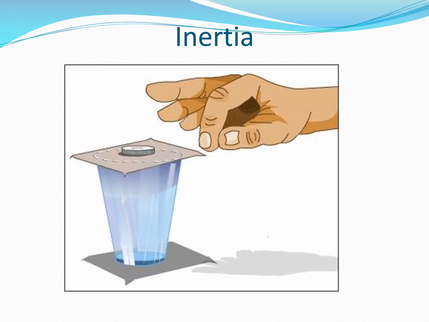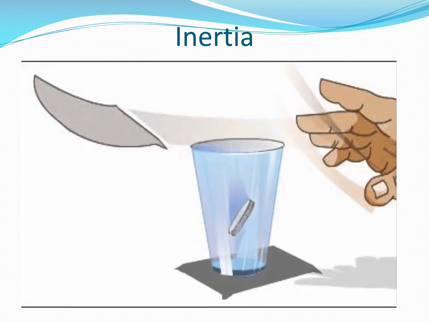Now moving to inertia. Inertia is the tendency of a body to either be in the state of rest or to be in motion till the time a force is acting on it. Now this is an experiment you must have often heard of, or most of you have even tried. You have a glass on which there is a postcard kept, and on the postcard you have a coin. You keep it as it is for some time, and then you hit the postcard. Now what happens when you hit the postcard? We will normally think that the coin will move along with the postcard, but that does not happen. The coin moves into the glass.